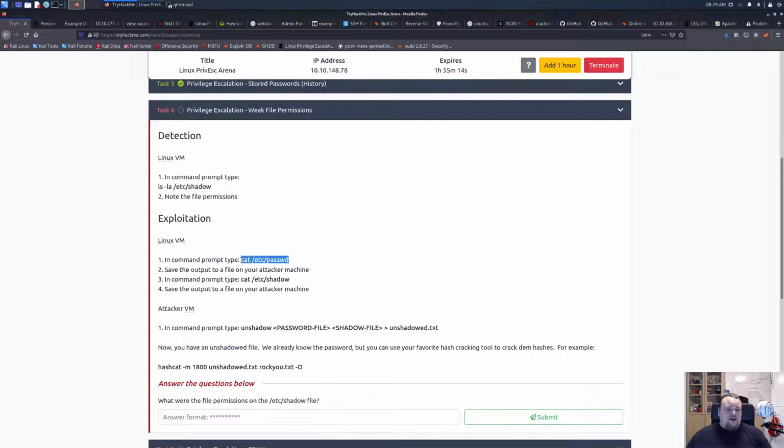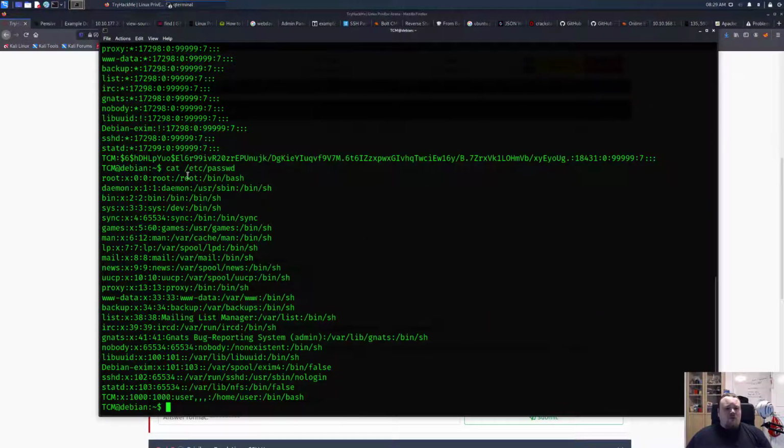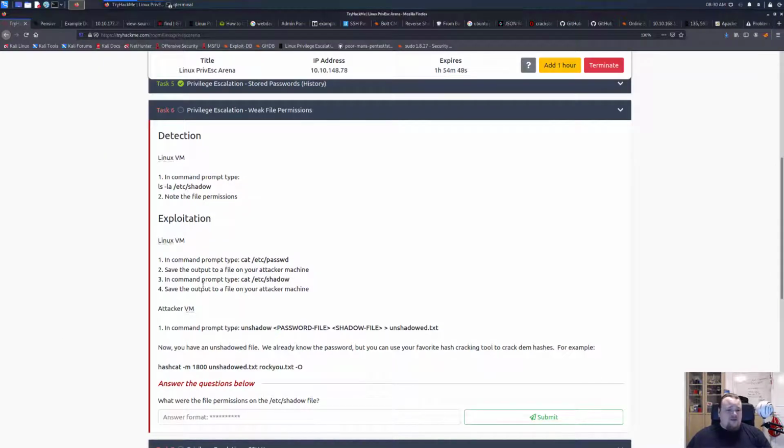They want me to cat out the password file. So let's go ahead and do that. So /etc/passwd, and once again we do see that, I know it's difficult to see, but it's right there. We can see that there is the root user here, and we do have everything in place. Basically everything is in place here, and we can start cracking stuff if we should do that. Now they want me to cat out shadow again and save the output to a file on the attacker machine.